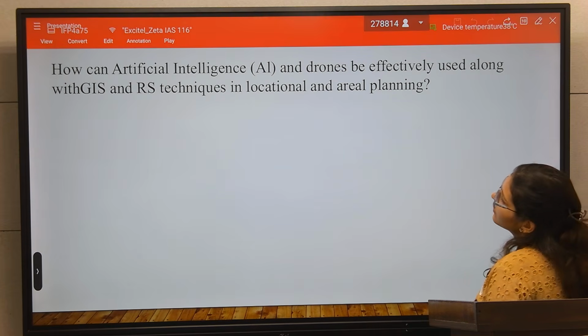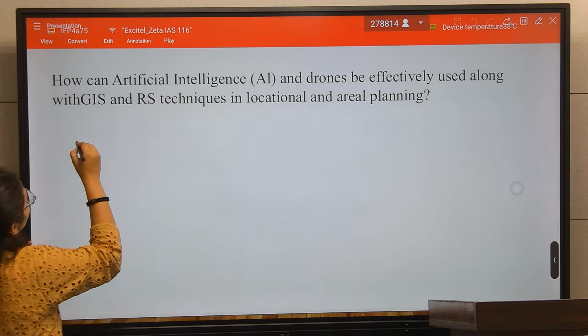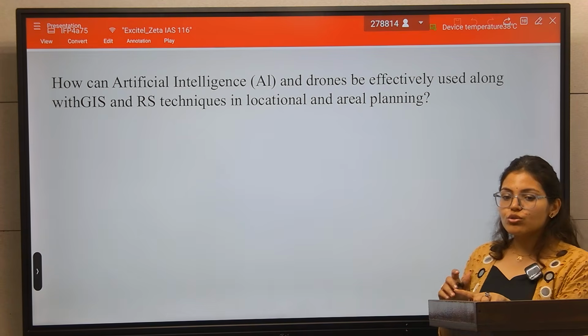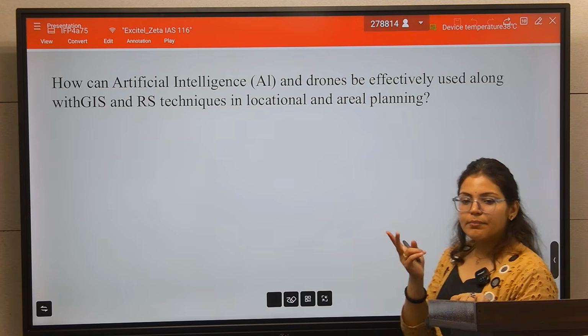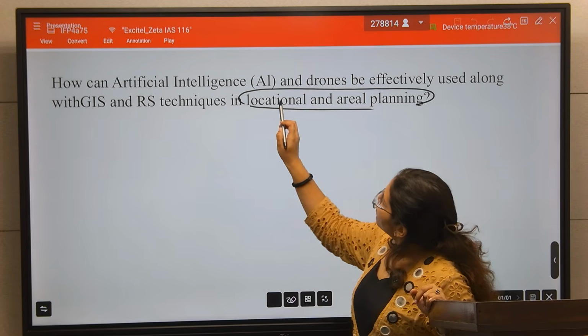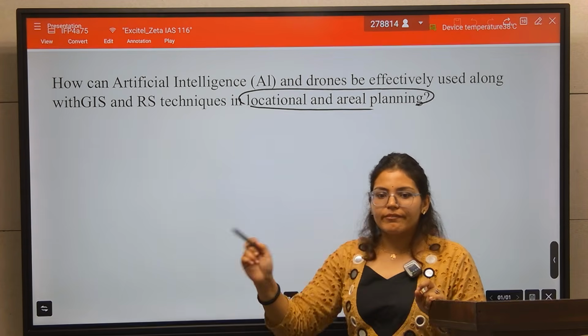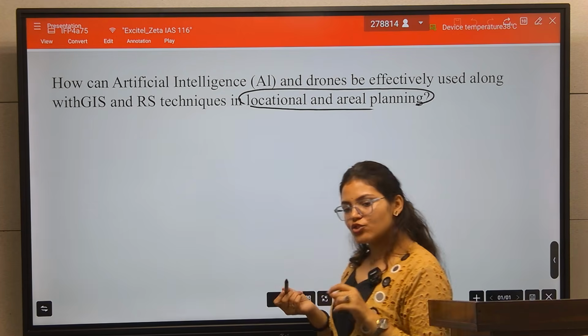Here we don't have much data, so the intro part will connect, because this question is asked in the GS1 part. So your intro should be on a society basis. You will link location planning and area planning to sustainable development. This would be the better intro in GS1.